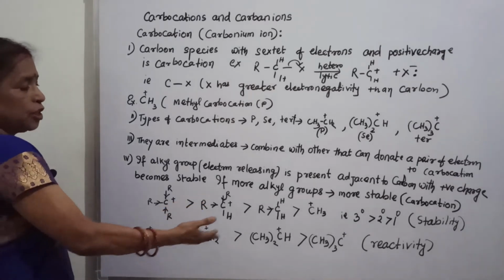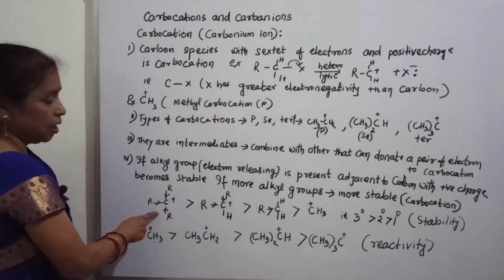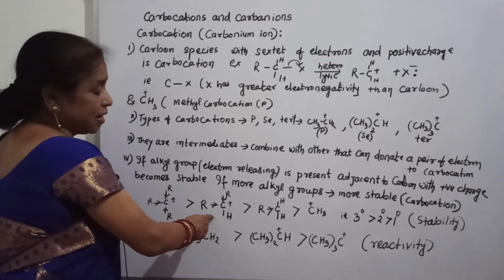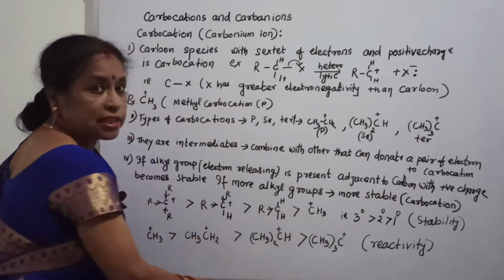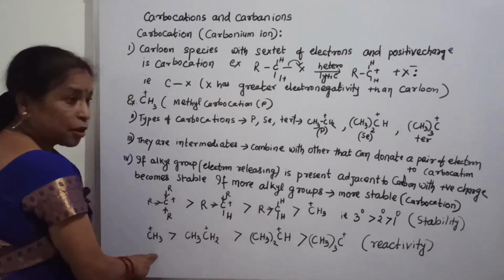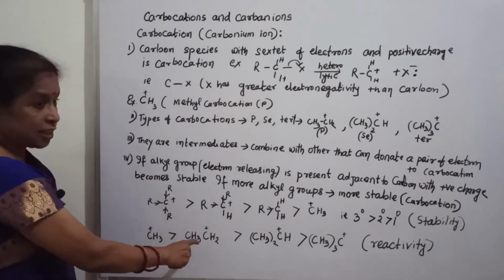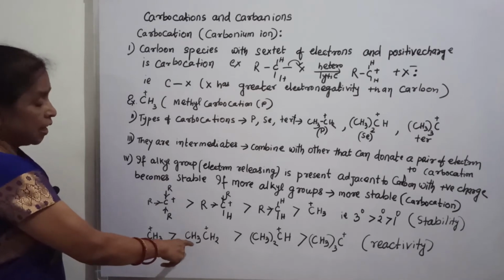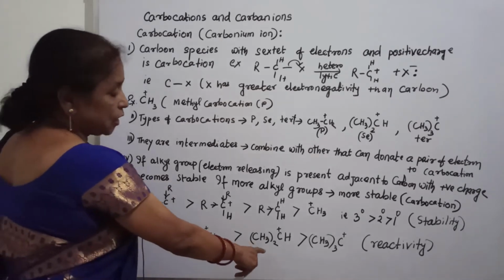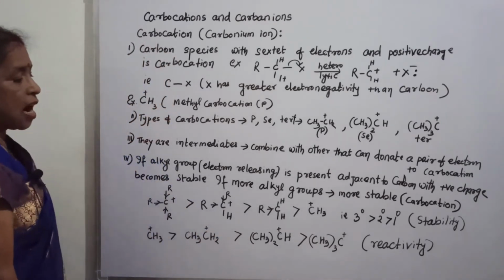Just the reverse. If tertiary is most stable, then secondary, then primary, then CH3 methyl carbocation, automatically methyl carbocation is most reactive, then CH3CH2+, that is ethyl carbocation, then isopropyl carbocation, and this is the tertiary carbocation.